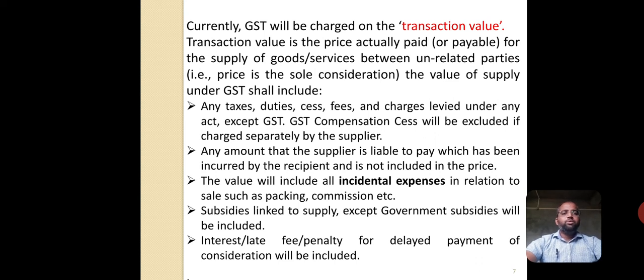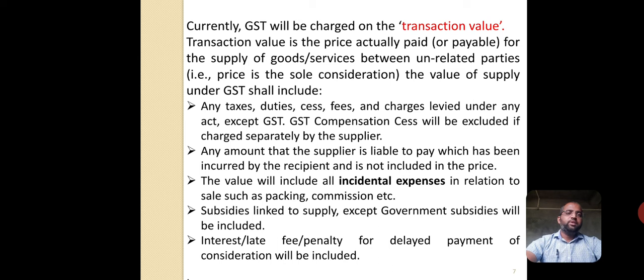The value includes all the incidental expenses relating to sales, such as packaging, commission, etc. If there are any commissions to the agents or packaging charges, normal and secondary packaging charges, etc., these charges should be included here. Subsidies linked to the supply, except government subsidies, will be included.